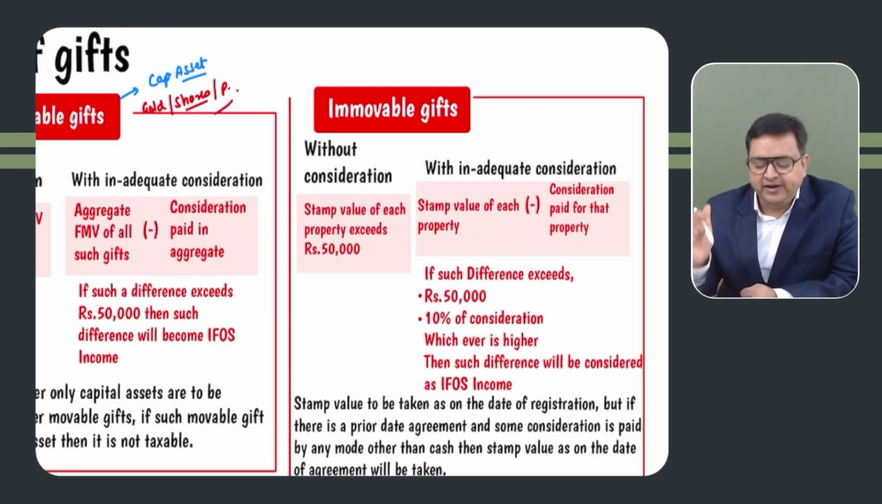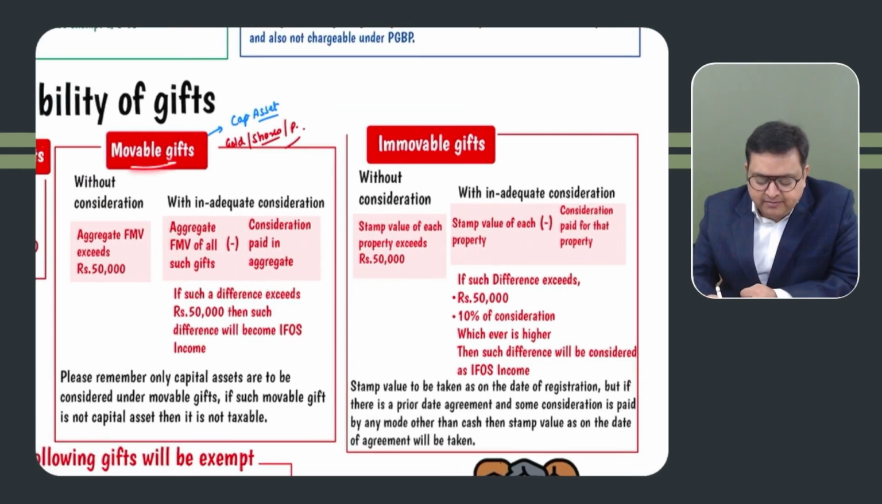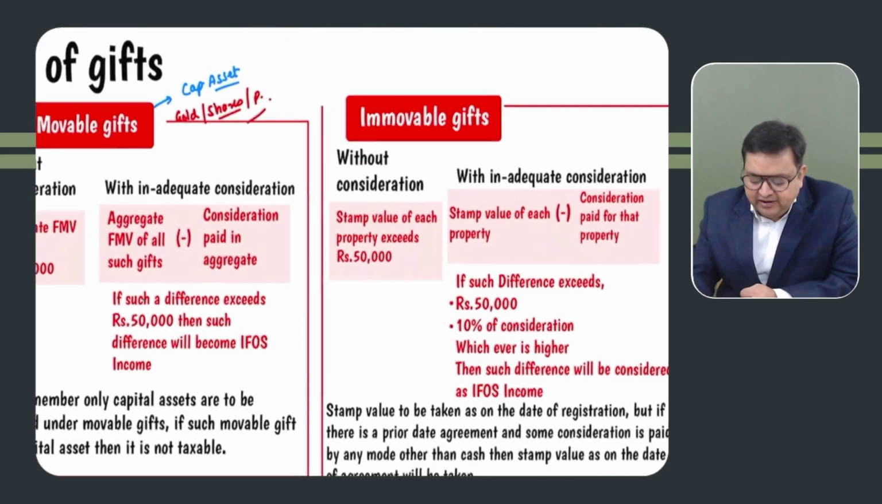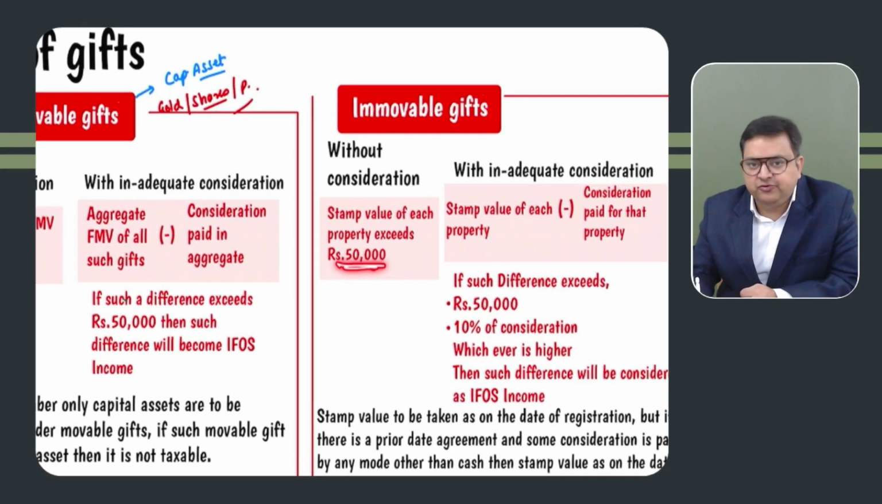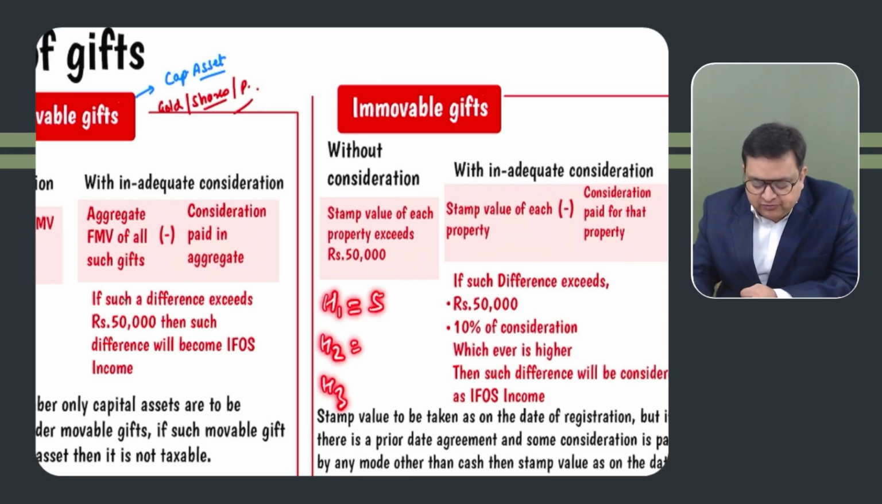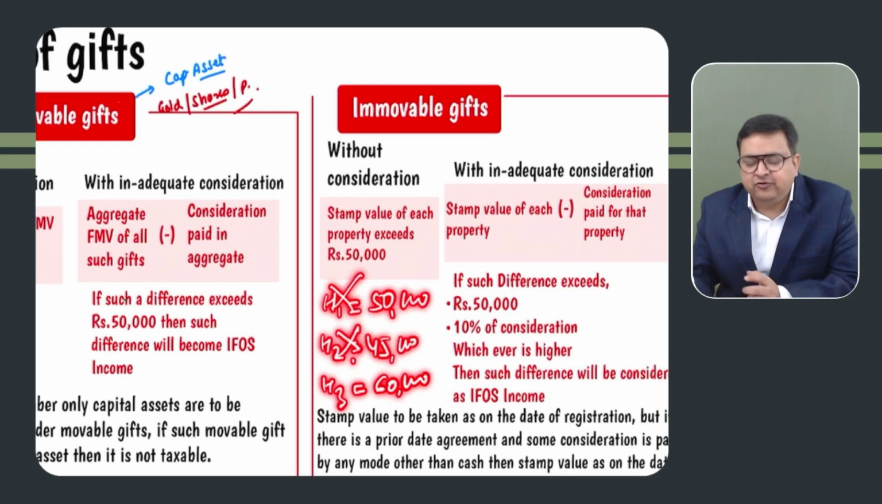And for movable property we see the market value, but for immovable property, we see the stamp duty value. And if the stamp duty value is more than 50,000 rupees, then it would be taxable. Individual property. So let's say house 1, house 2, house 3, he has received as a gift. House 1 stamp duty value was 50,000, house 2 was 45,000, and house 3 was 60,000, let's say. So in that case, house 1, house 2 would not be taxable. We have to see individually over here. But in this case, house 3 would be taxable, 60,000 rupees.